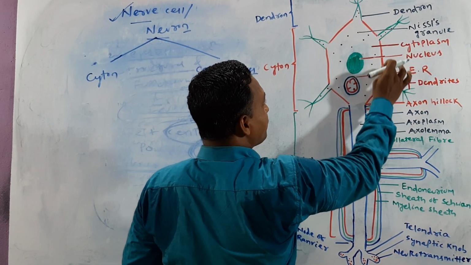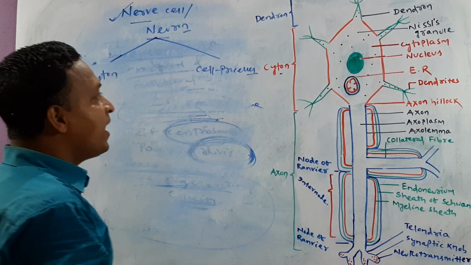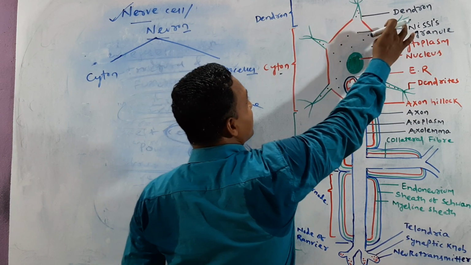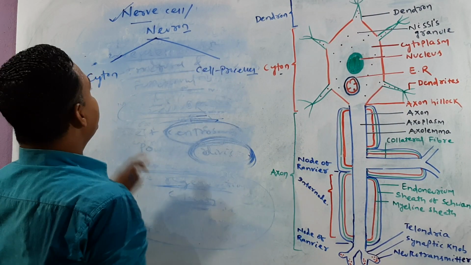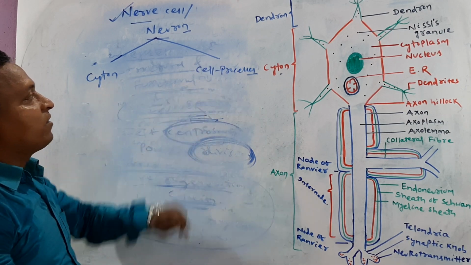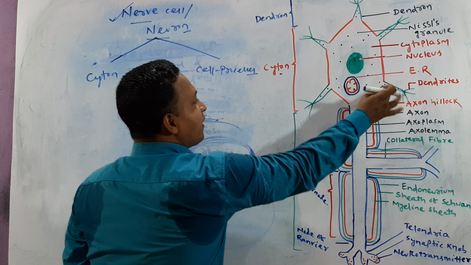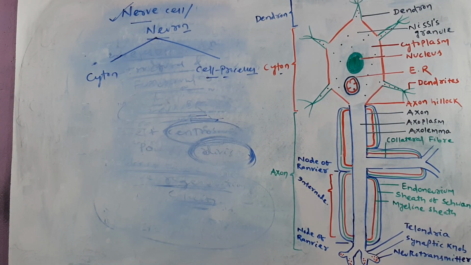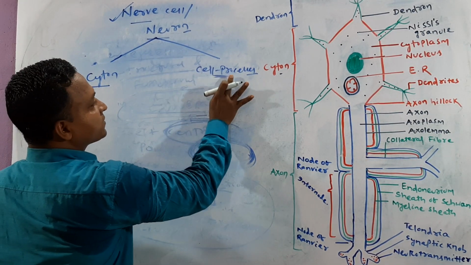Try to understand this part: this red part we can call cytosol. And try to focus on the other structures, this one and this one. The structures which arise from the cytosol we can call cell process. The neuron is divided into 2 parts, one is cytosol and the second one is cell process.